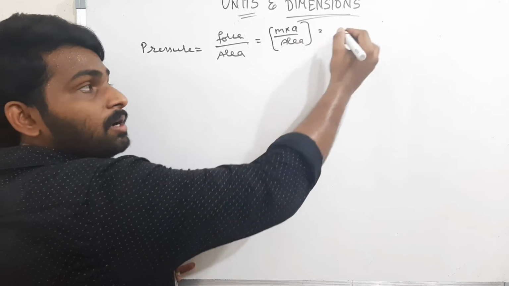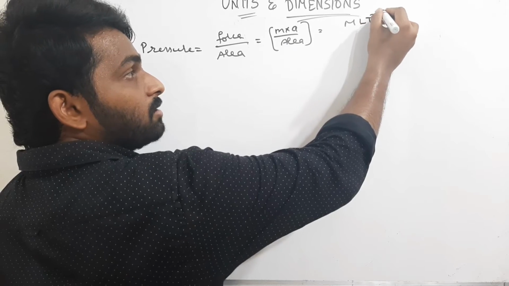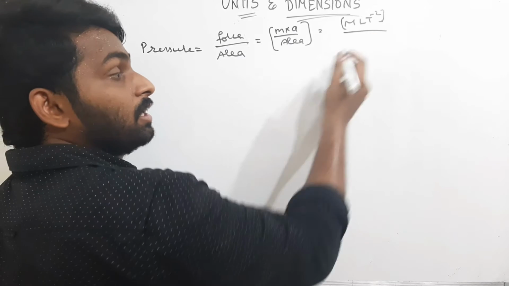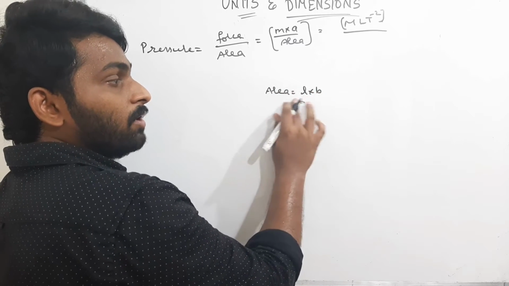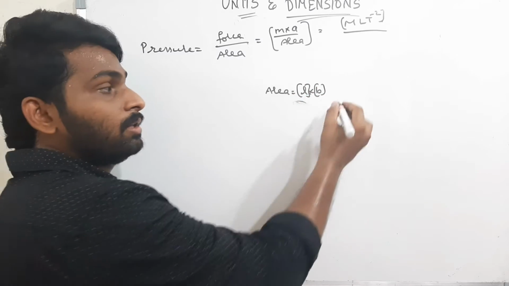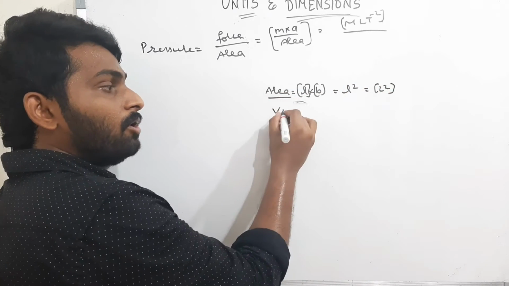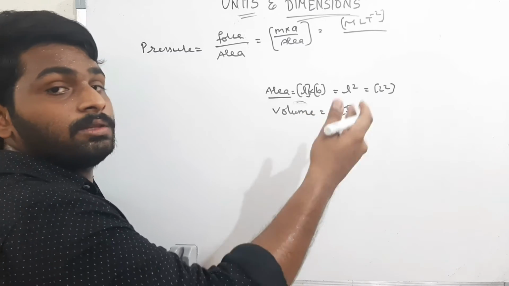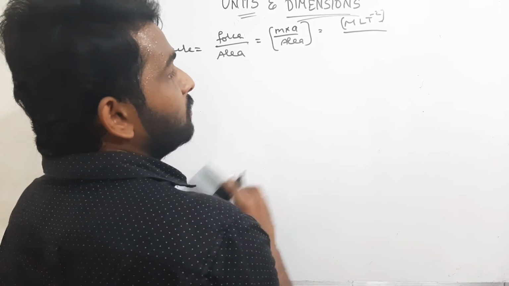Now, what is mass? Dimensionality is M. For acceleration, the dimensionality is L T power minus 2. And for area, what is the dimensionality of area? Area is nothing but length into breadth. The dimensionality of length is L, and breadth is also a length. Therefore, the dimensionality of area is L square. For volume, the dimensionality is L cube, length into length into length. Remember that. Therefore, what is the dimension of area? L square.